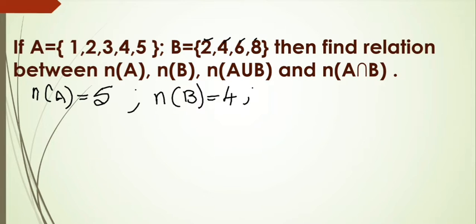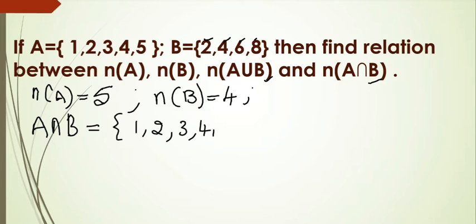And after that A union B, A intersection B, we have to find out. First A intersection B. A intersection B means we know how to find this. 1, 2, 3, 4, 5.